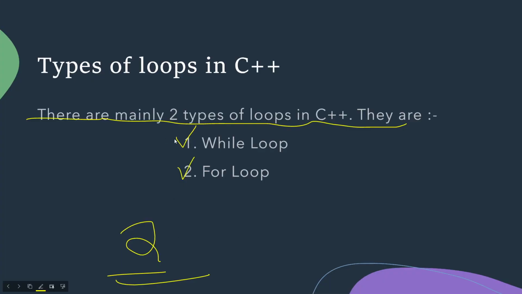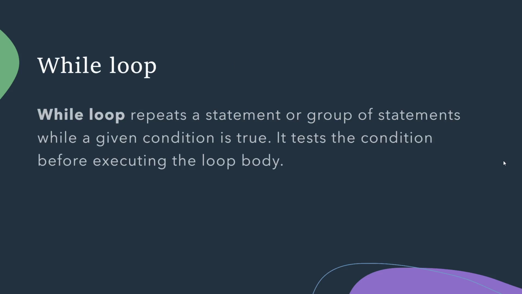Okay, guys. Carrying on. So there are two types of loops: while loop and for loop, right? Now we will understand the while loop. So what is a while loop? A while loop repeats a statement or a group of statements while a given condition is true. It tests the condition before executing the loop body.